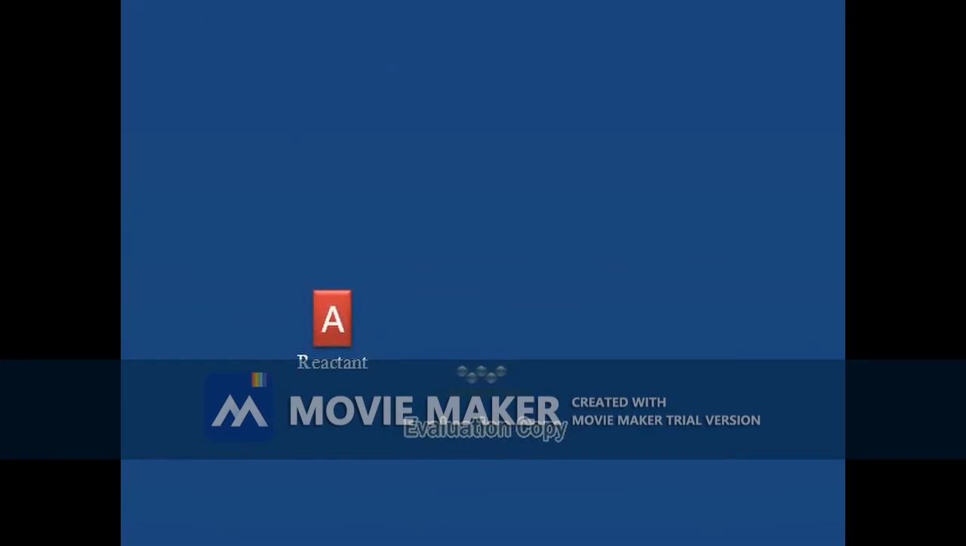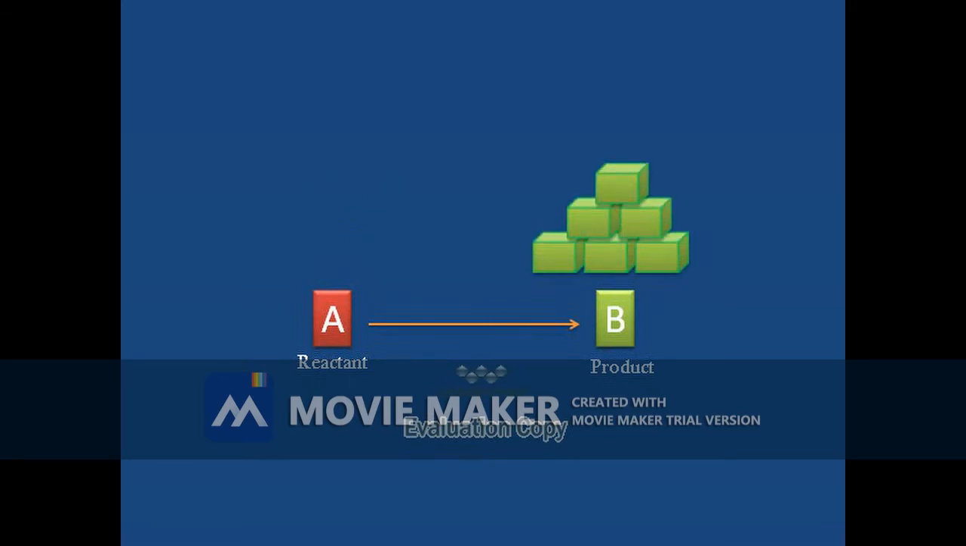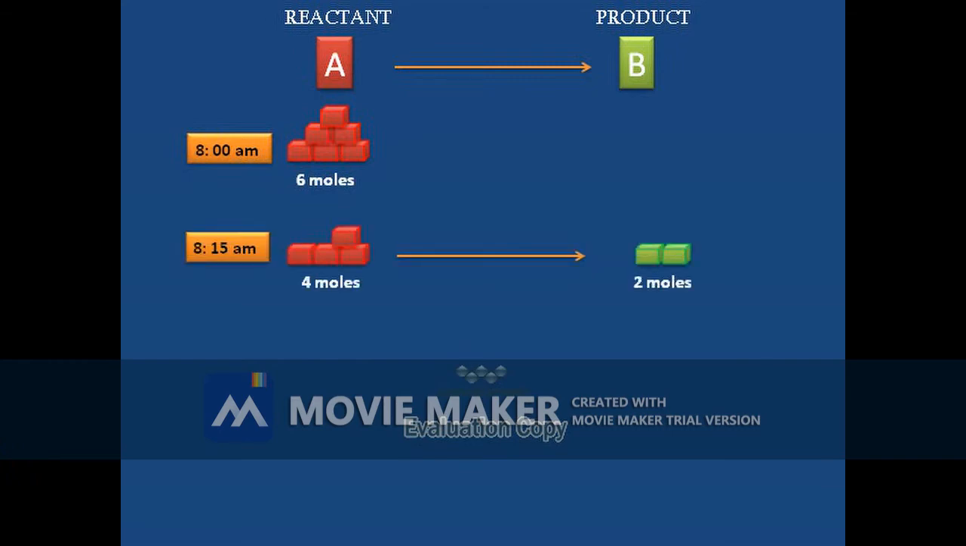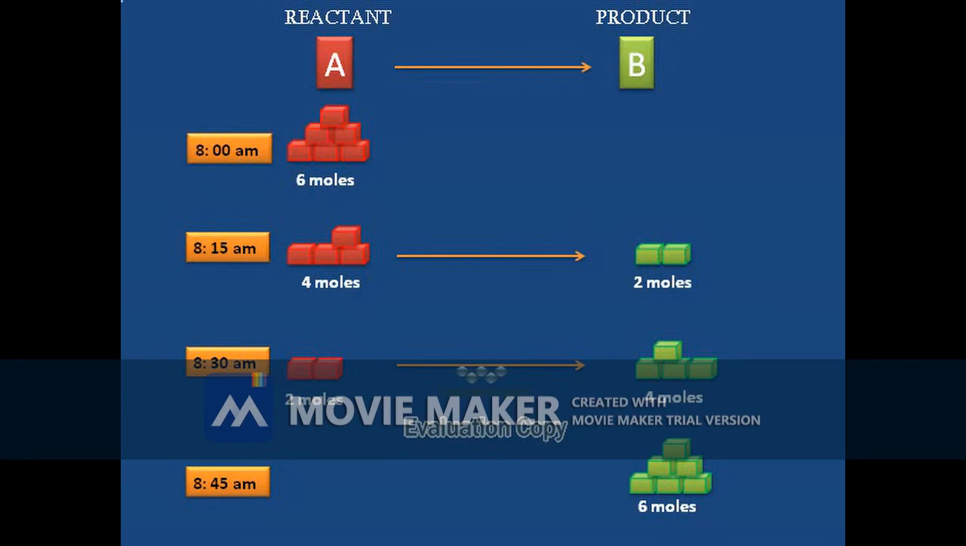Here we are taking a reactant A and it is giving the product B. So the reactant, after some time, will give the product. If we monitor the reaction at different time intervals, we can determine the amount of reactant and product at each stage. For example, the reaction started at 8 am; at that time there is no product. At 8:15, 2 moles of the reactant changed into product. At 8:30, similarly 4 moles of product were formed. At 8:45, the reaction was completed. Now the reactant has changed into product.